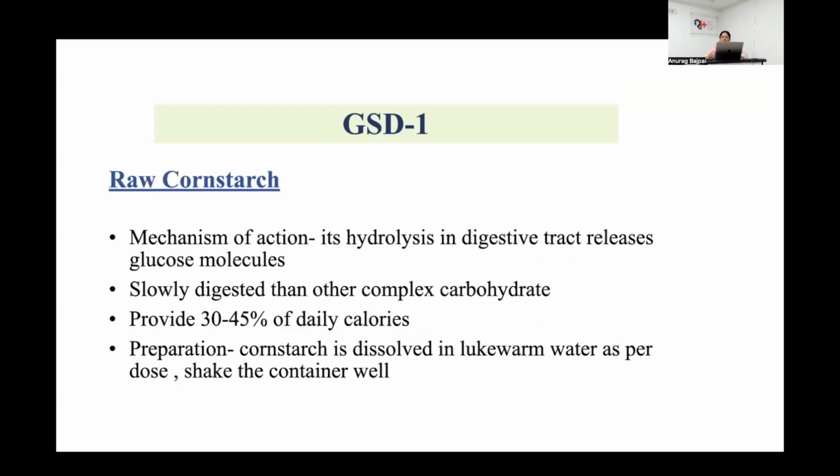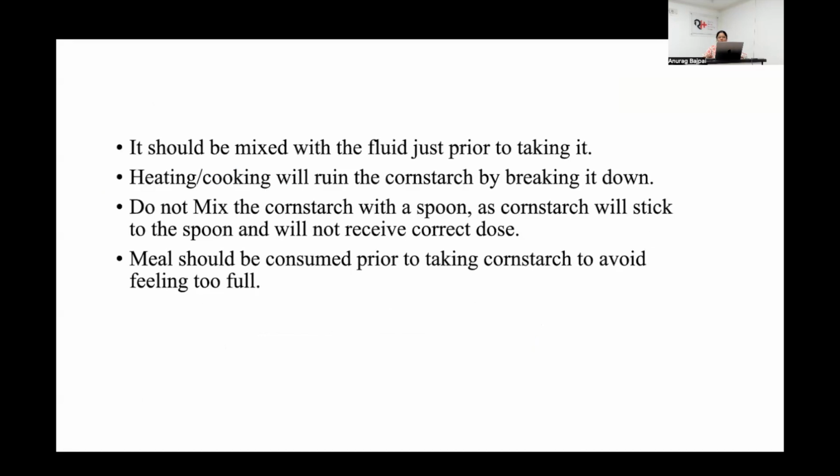In GSD 1, the main role is of raw cornstarch. It acts by hydrolysis in the digestive tract and releases glucose molecules. It is digested more slowly than other complex carbohydrates. Provides 30 to 45% of daily calories. Prepared by dissolving in lukewarm water and shaking the container well. It should be mixed with fluid just prior to taking it. Should not be mixed with a spoon, as the cornstarch will stick to the spoon and the child will not receive the correct dose. It should not be heated or cooked because it will break down. And a meal should be consumed prior to taking cornstarch because otherwise it will make the child feel full.